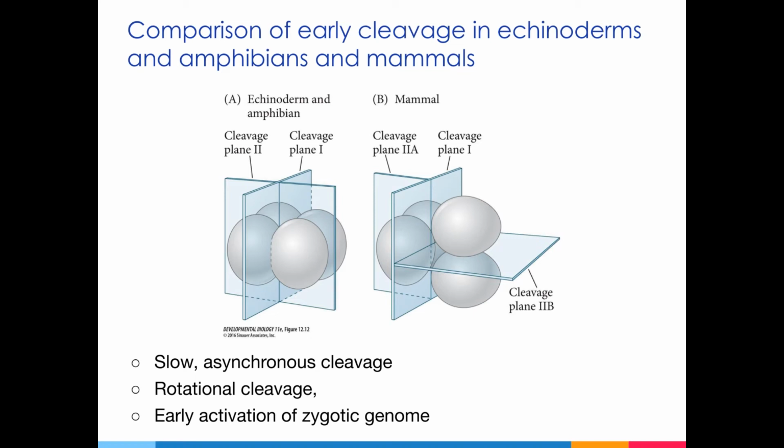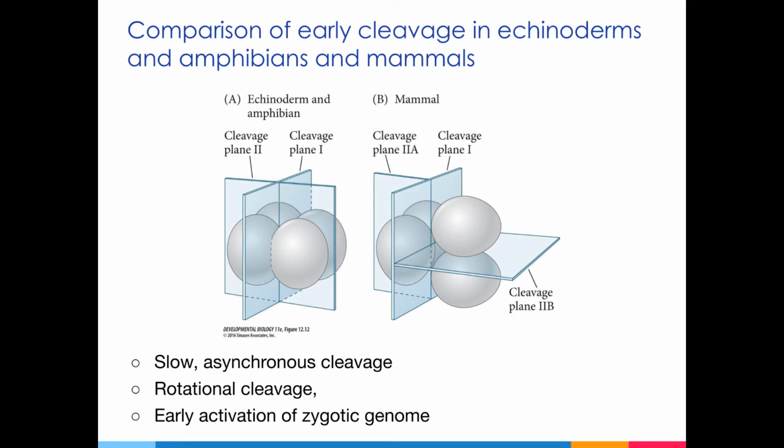So there will be points in development where the embryo will have an odd rather than an even number of cells. Another peculiarity of mammalian development is that the zygotic genome is activated very early in development. In mice, the zygotic genome is activated at the zygote stage, and in humans, this happens a little later, but still relatively early at around the 8-cell stage.